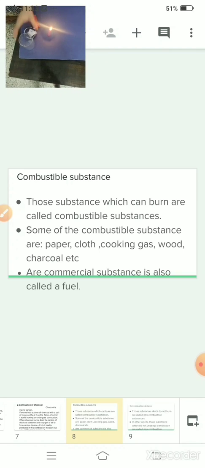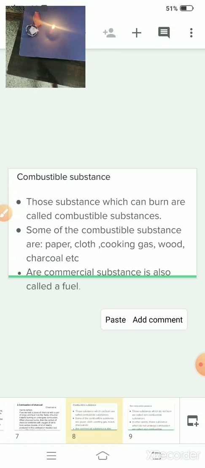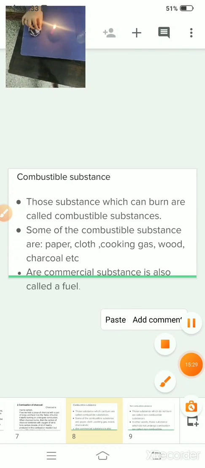Clear? Now first take glass. Is it burning? No, it will not burn. So with this we can say that this glass is a non-combustible substance. Now take this paper.